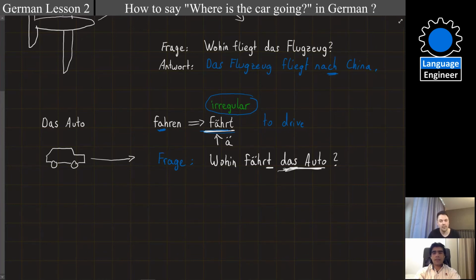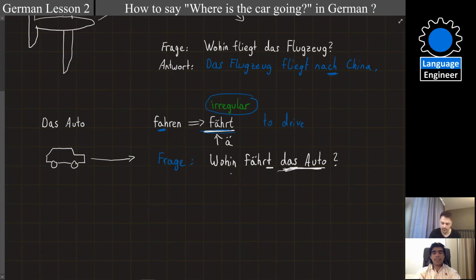It sounds like an E, actually. It sounds like wohin fährt, right? So the Ä sound and the E sound is quite similar. And here in this example, actually, you can say wohin fährt das Auto, or you can say wohin fährt das Auto. So actually, you cannot hear the real difference if you pronounce it as E or Ä.